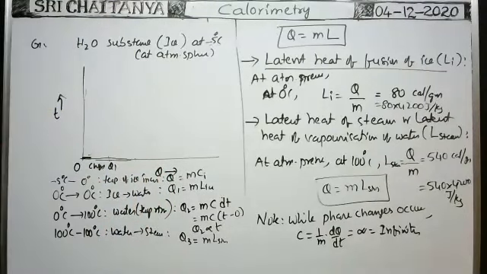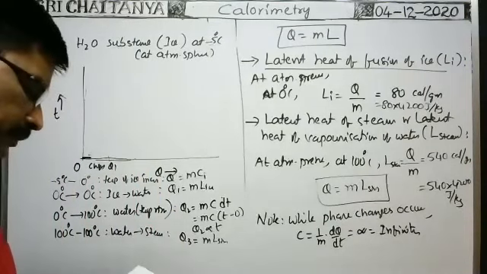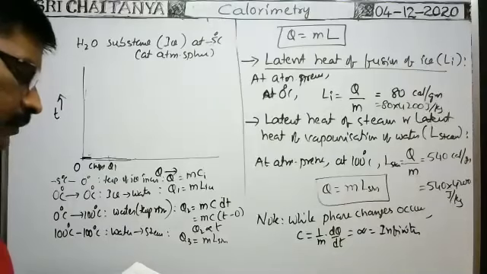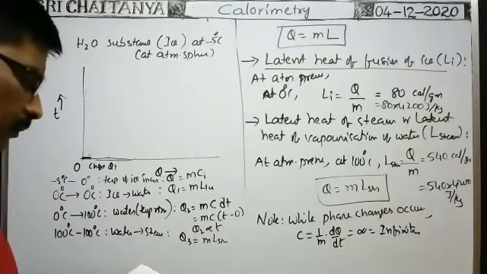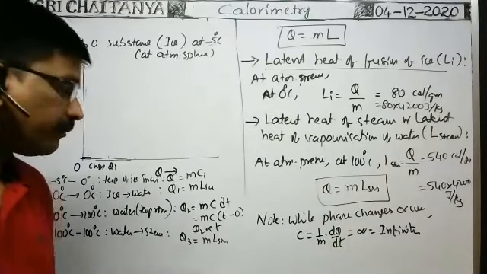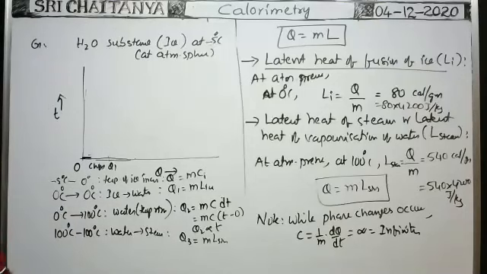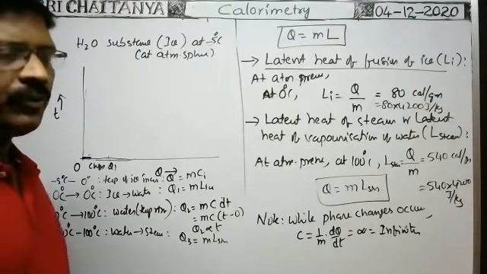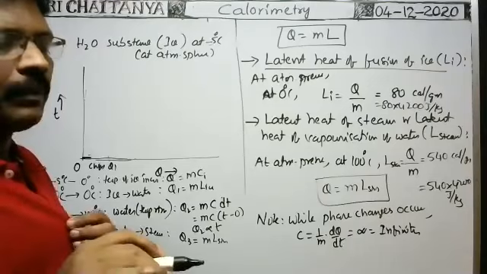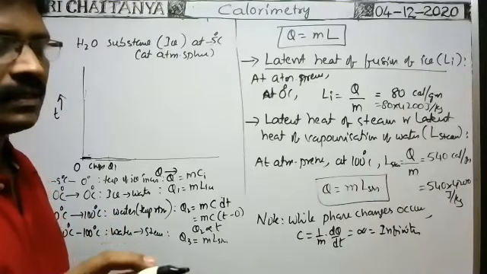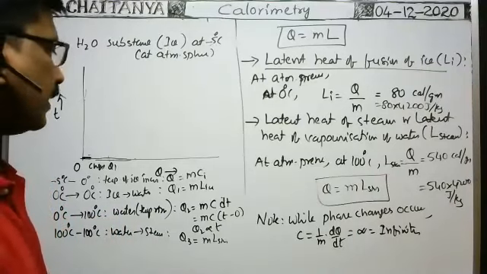So specific heat of ice, specific heat of water. We have to remember these values. Specific heat of water is 1 calorie per gram per degree centigrade. Specific heat of ice is 0.5 calorie per gram per degree centigrade.